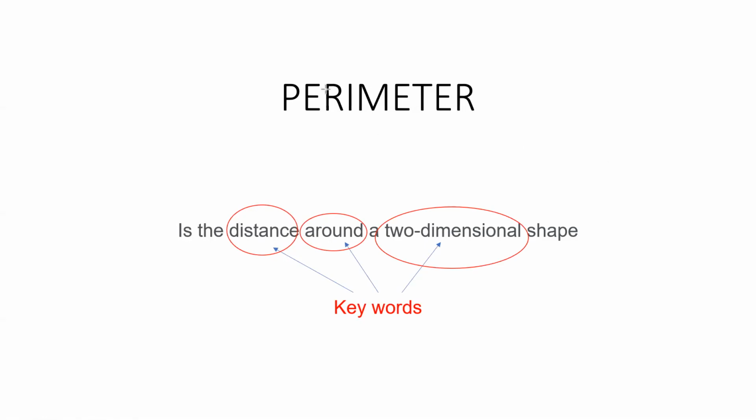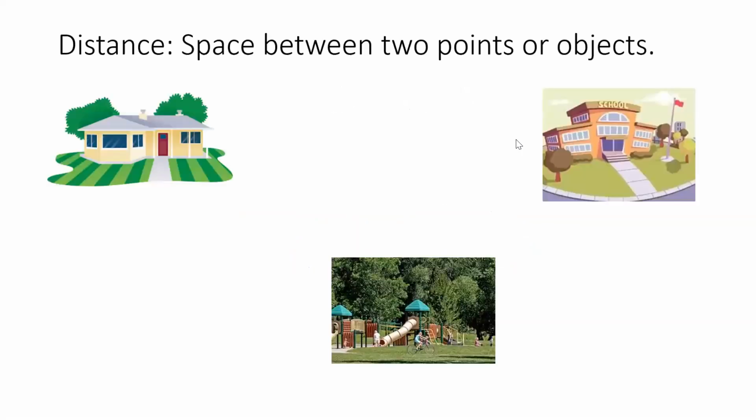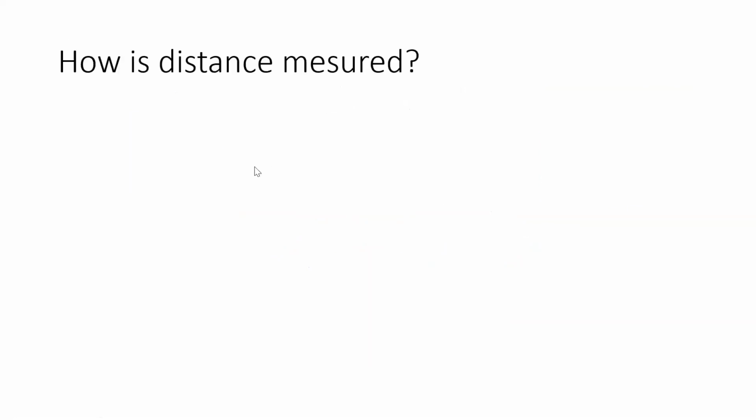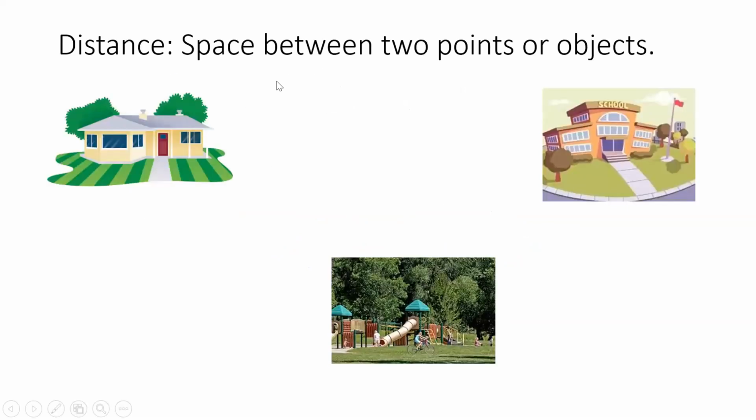So we are going to start with distance. What distance is? It is the space between 2 points or objects. For example, the space from home to the school, for example.